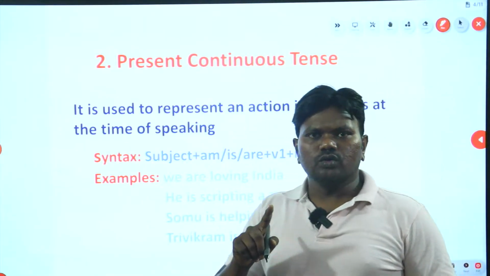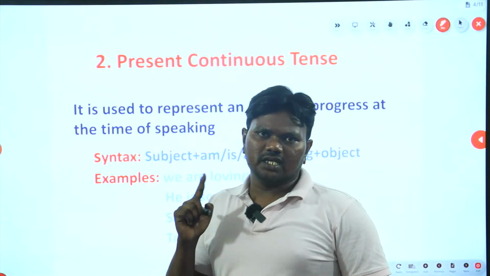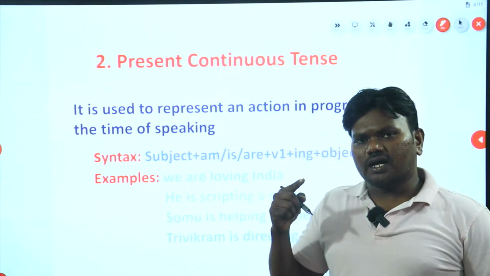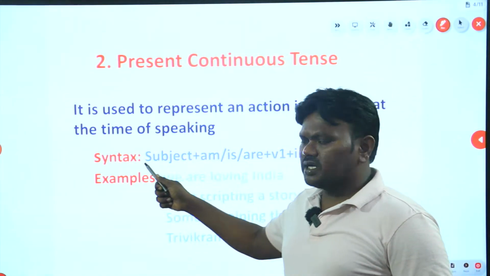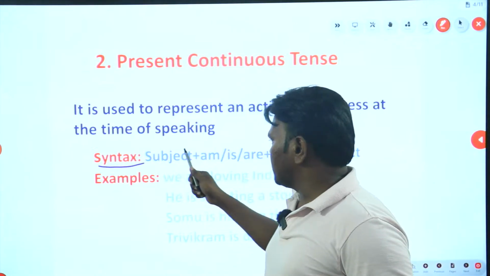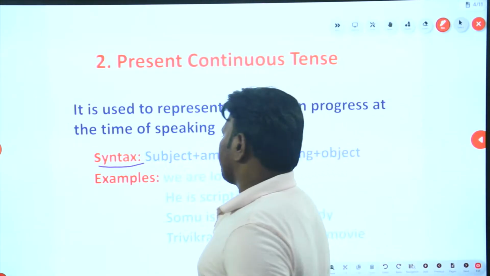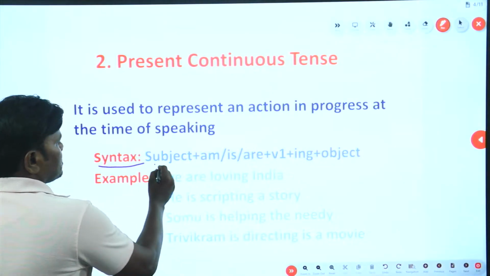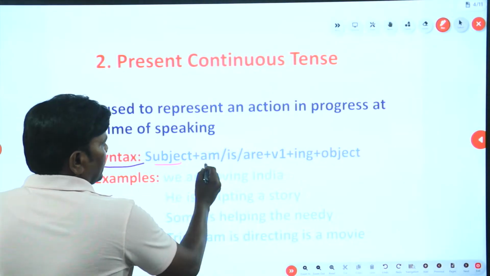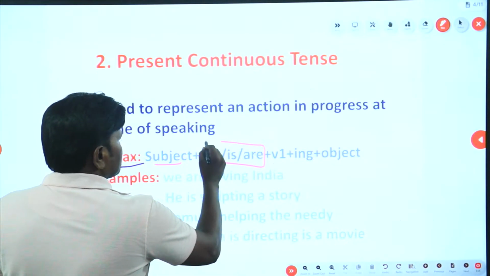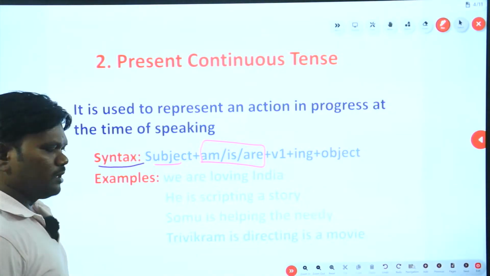Now, as I told you, the most important thing is to mug up, or remember, the syntax as it is. So see here, the syntax of present continuous tense is subject. Subject must be there, and am, is, are are said to be auxiliary verbs or helping verbs here.